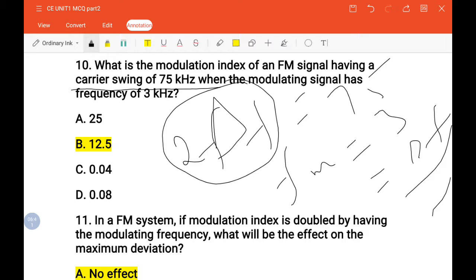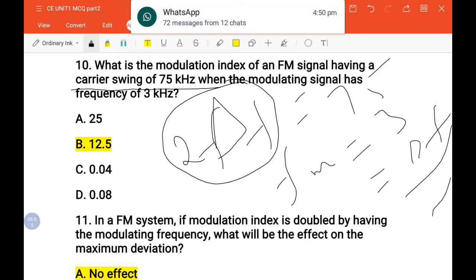The modulation index is calculated by del F by Fm. By doing this you get the answer 12.5. This is the modulation index. And students, when you calculate the modulation index for an FM signal, you will always get a value greater than 1 only.